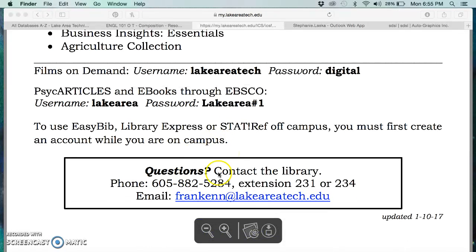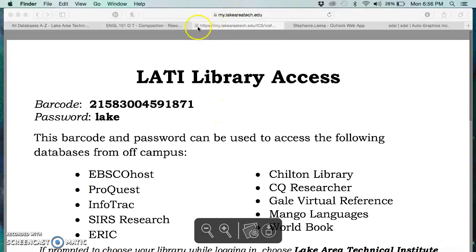If you have any questions whatsoever or you're having trouble logging into this, definitely give the library a call. They do have summer hours. I believe they're somewhere from 9 to 2 or 9 to 3, and that extension is 231 or 234. You can also email Nikki Franken at lakeareatech.edu. So that's where those passwords are.